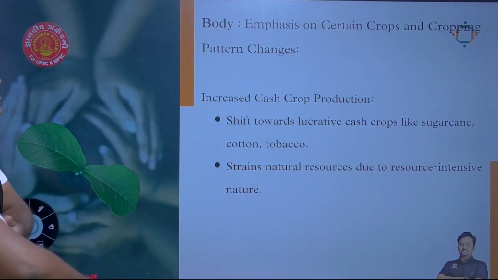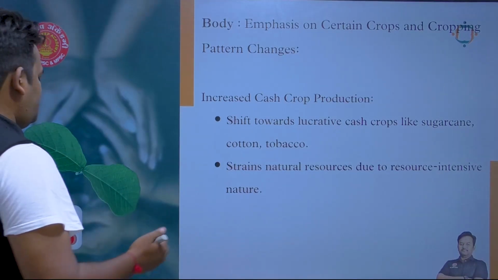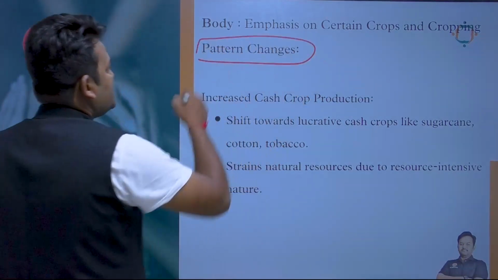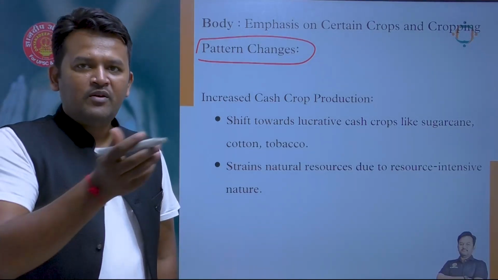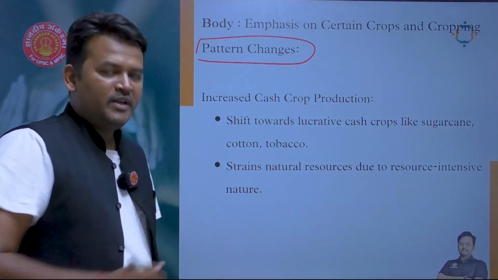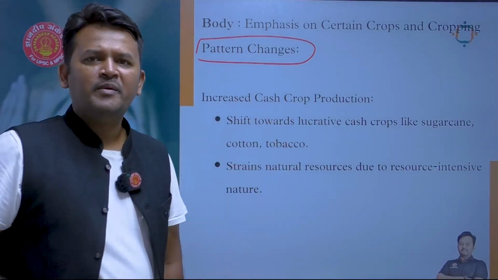When we come towards the body, the first part was certain crops and cropping pattern changes. We have observed these changes. So why have millets not been included in our cropping pattern in recent past? Why are they out of this cropping pattern?